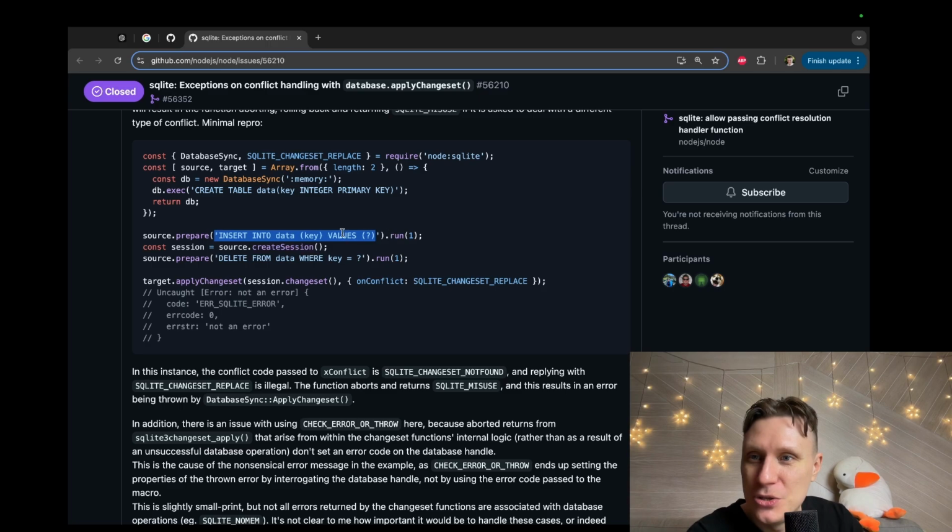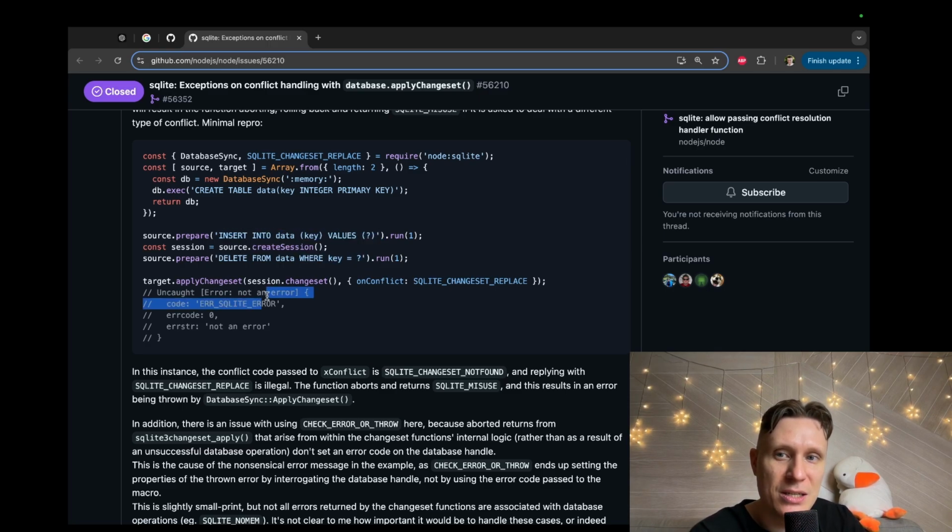Prepare but not execute. We create a session and prepare something more. Prepare insert and prepare delete. But the session splits them into instructions. Interesting. And then we apply this change set to the target database. So in the first database, we don't see any conflict or error because we insert and then delete.